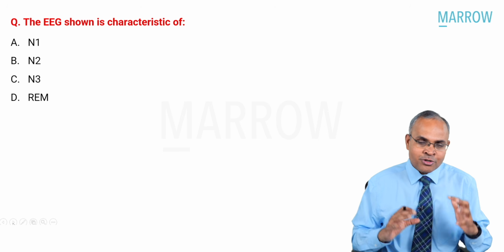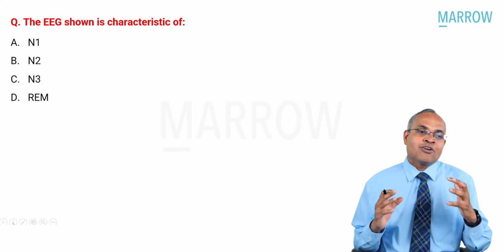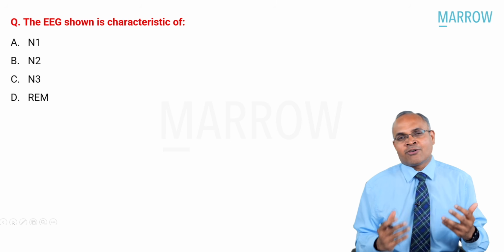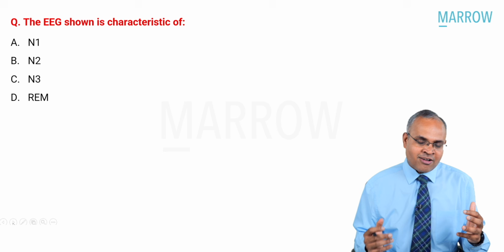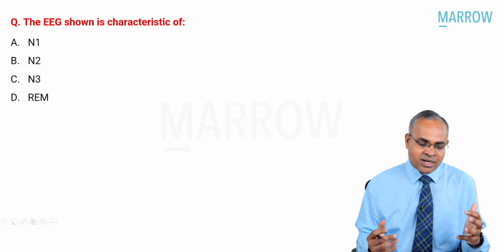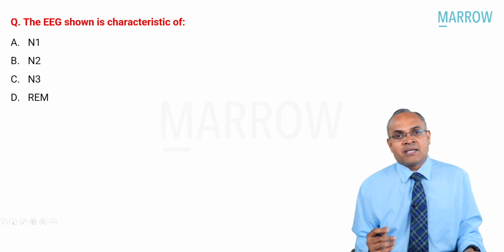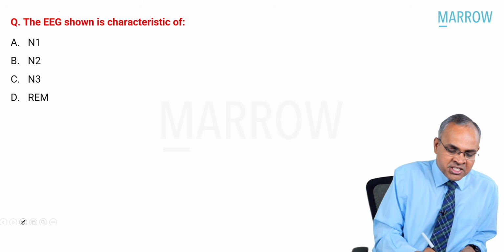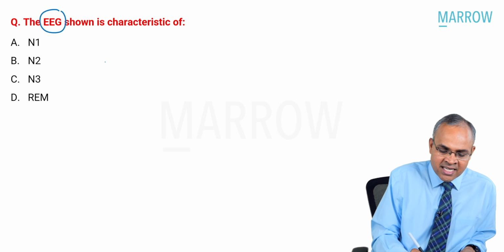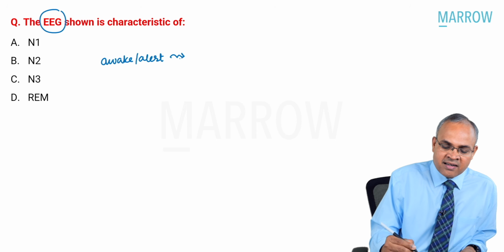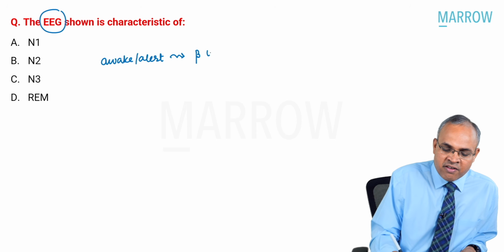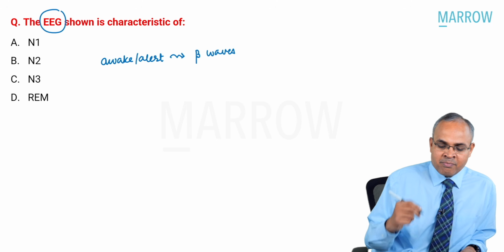But what I want you to learn is the concept, because it comes quite commonly in exams. First of all, please understand, when we are awake and alert, a lot of beta waves would be going around in the brain.